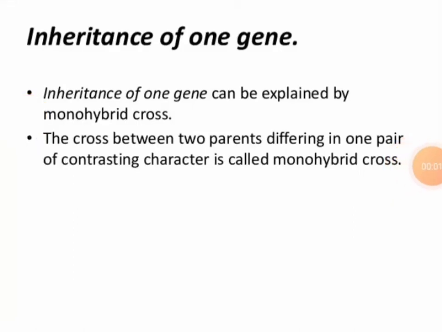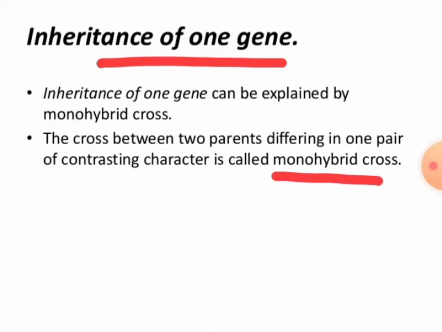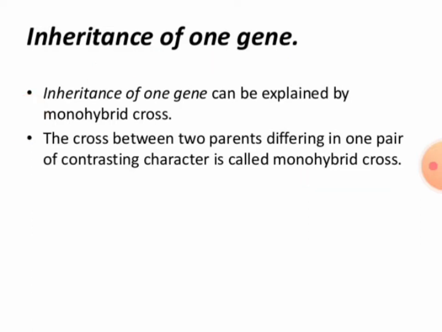Students, in this video, we are going to learn about the inheritance of one gene, which is also called monohybrid cross or law of segregation. This is also called Mendel's first law. And this law states that it is a cross between two parents differing in one pair of contrasting character.